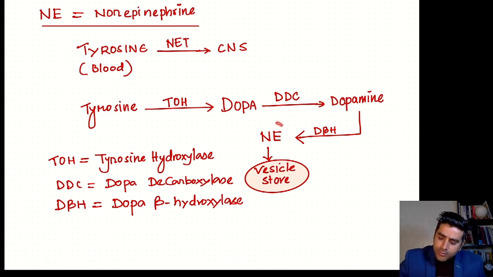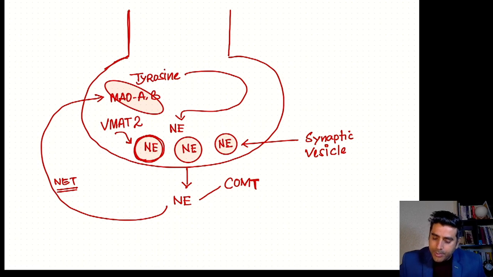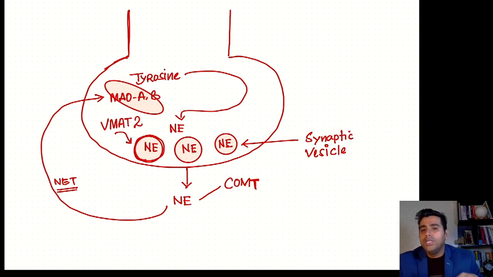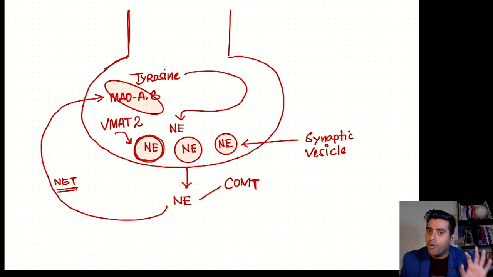Now whatever norepinephrine is produced will be stored at the presynaptic level, in the presynaptic synaptic vesicle. But who will help in storing? That is VMAT2. VMAT2 helps in packaging the norepinephrine in the synaptic vesicle. Now once a nerve impulse comes, the norepinephrine comes to the synaptic cleft. The norepinephrine has two important pathways.